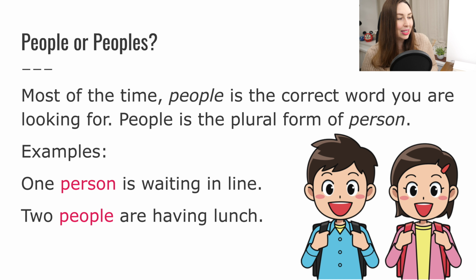Okay, let's take a look at these examples. One person is waiting in line. Okay, one person, that is the singular. Two people are having lunch. So when we're talking about more than one person, generally we're going to use people as the plural form. Pretty easy, right? I think you've learned that in most English classes from the beginning.